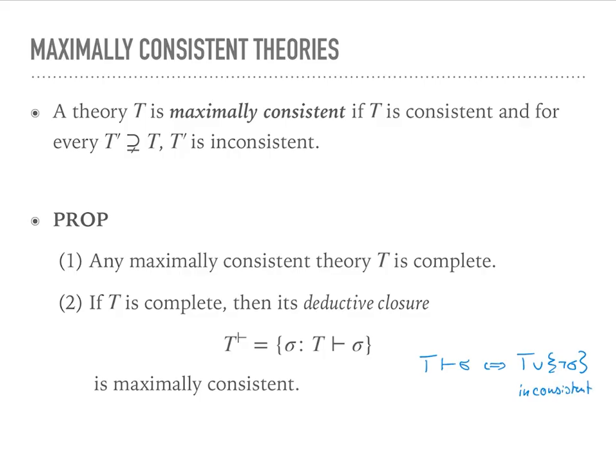And likewise, T does not prove sigma if adding not sigma to T is consistent. And the main tool to prove this is the deduction theorem.